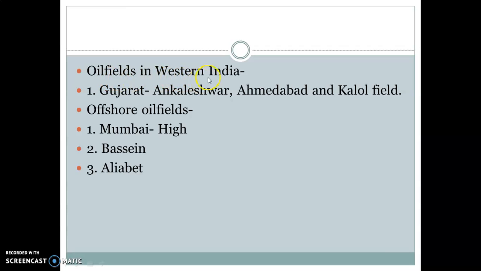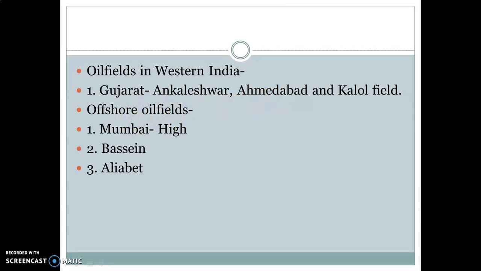Next, oil fields in western India. And in western India, Gujarat is the major producer of petroleum, and these are the major oil fields of Gujarat: Ankleshwar, Ahmedabad and Kalol.